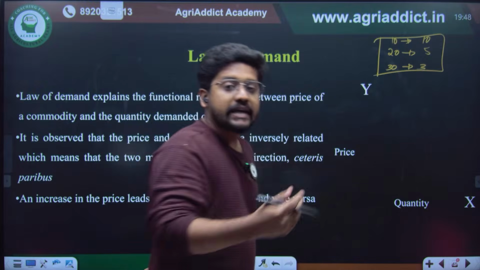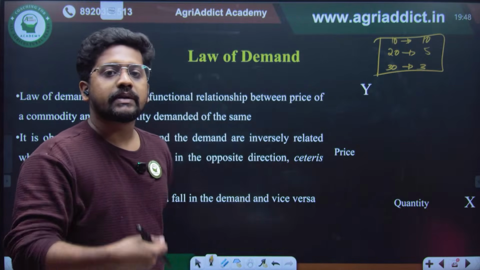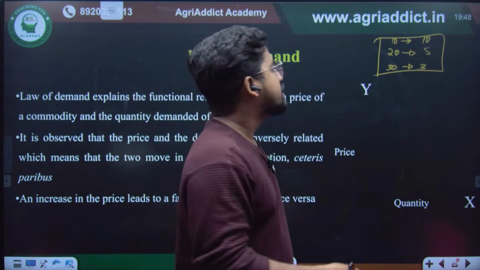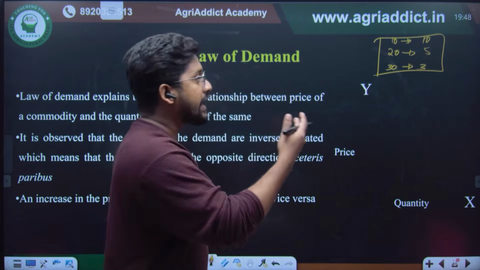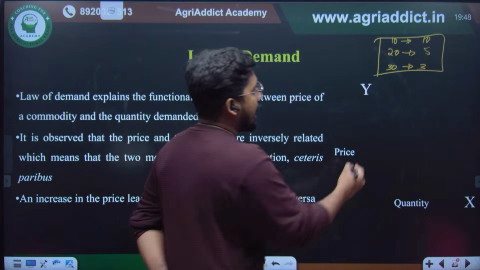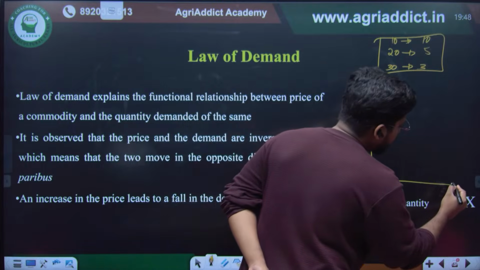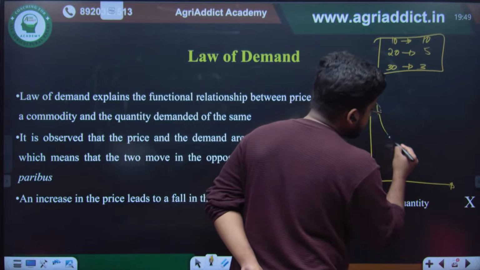So when the price increases, quantity demanded reduces. When the price reduces, quantity demanded increases. So there is an inverse relationship between the price and quantity demanded. And as you asked, the demand curve shape will be a negatively sloping curve.